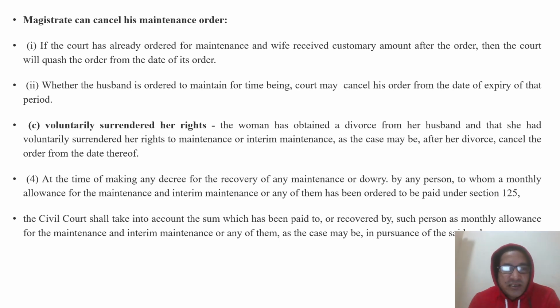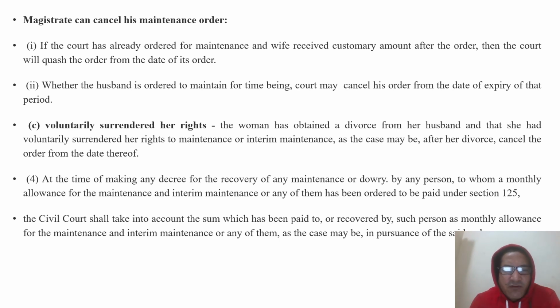And this is the third provision, that voluntarily surrendered her right. When the wife or the parents or the child has surrendered their right to get the maintenance from the opposite party, then the magistrate can also cancel their order.